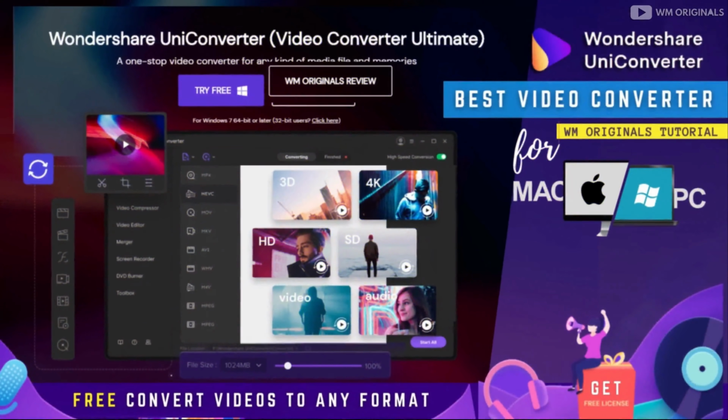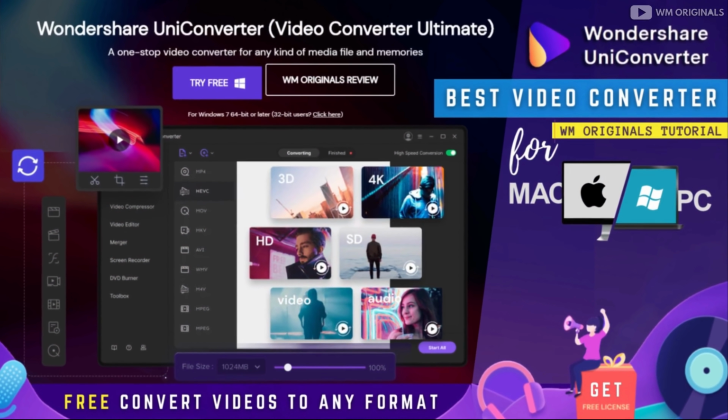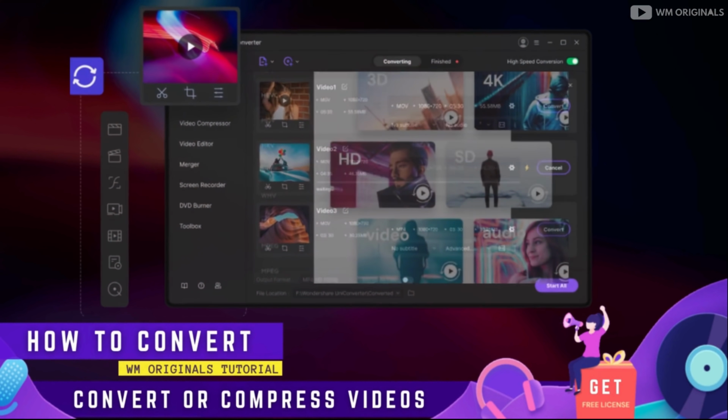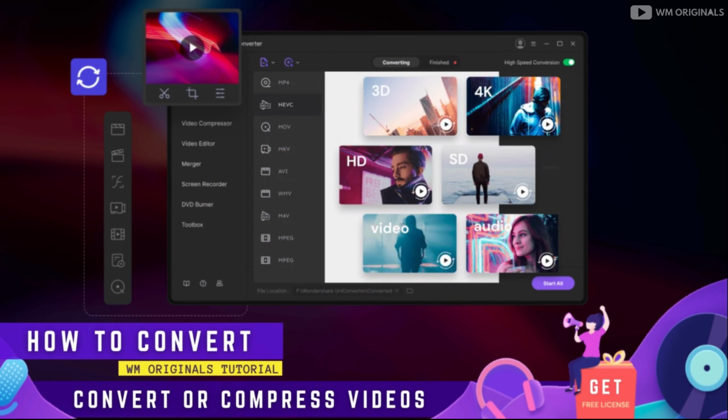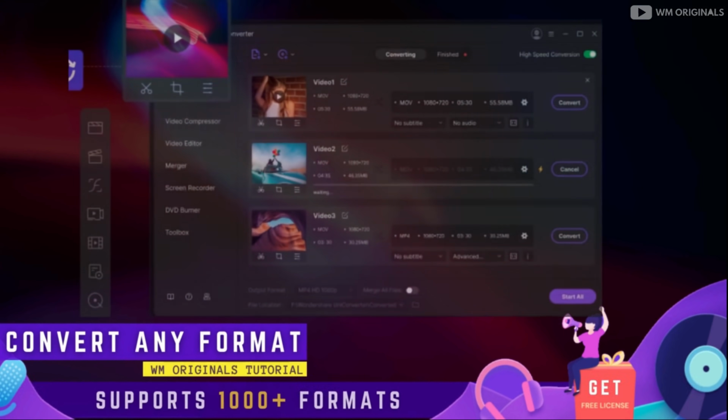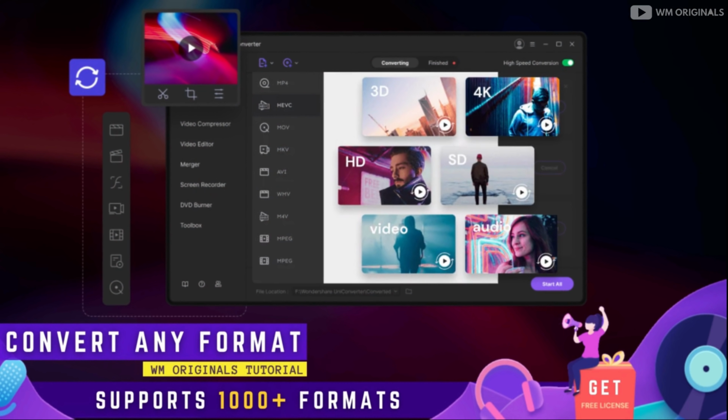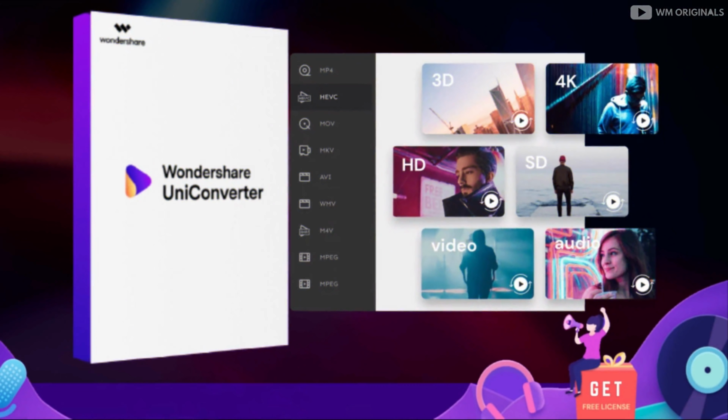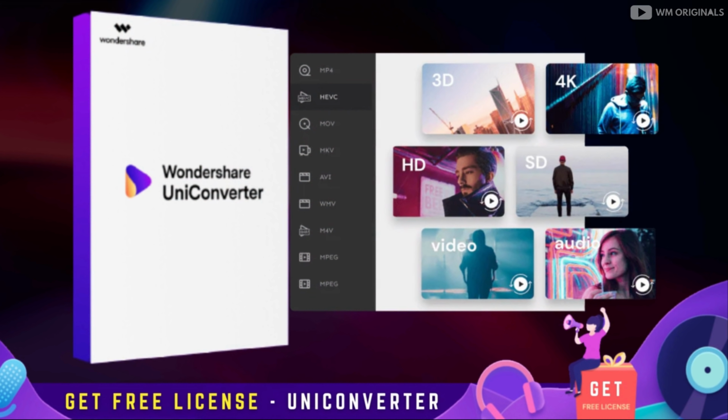This is a review video of the best video converter and compressor from Wondershare, plus a tutorial on how to convert videos from MP4 to 4K, MKV, 3GP, AVI. There are nearly 1000 plus formats in which you can convert your videos using Wondershare UniConverter. Not only this, I will share details on how you can get a free license of Wondershare UniConverter.